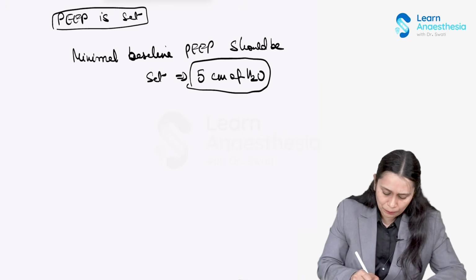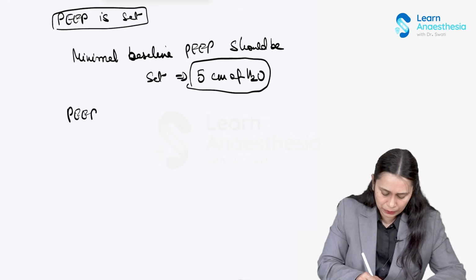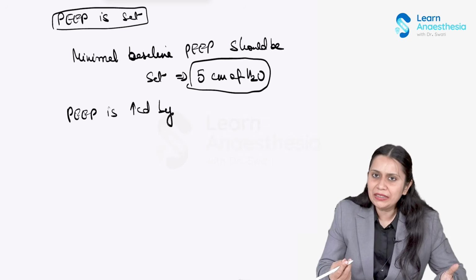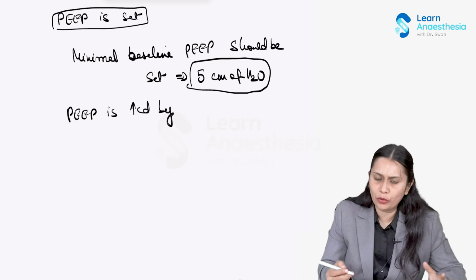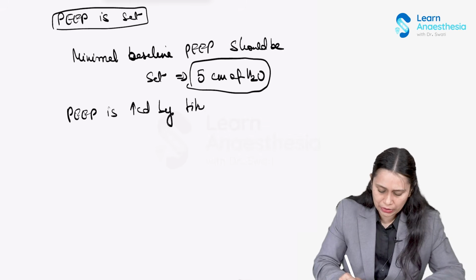The PEEP is increased by titrating it with the fractional inspiratory oxygen concentration, FiO2, for required oxygenation.